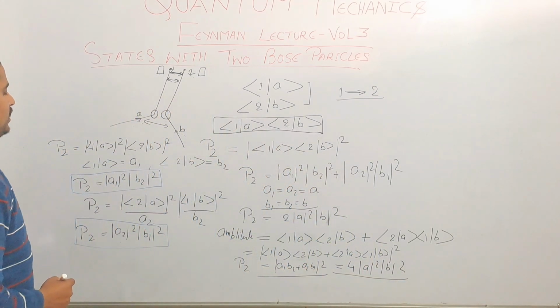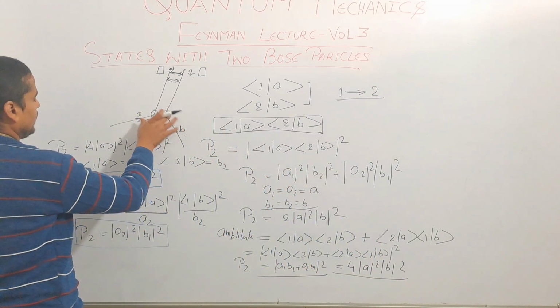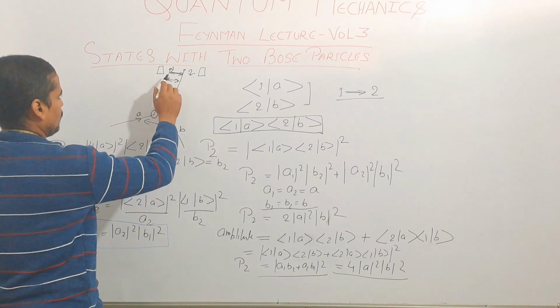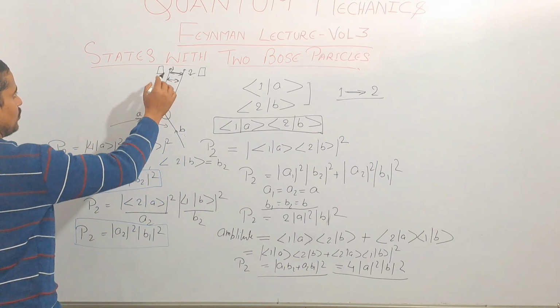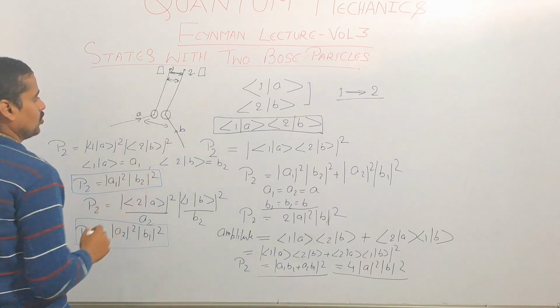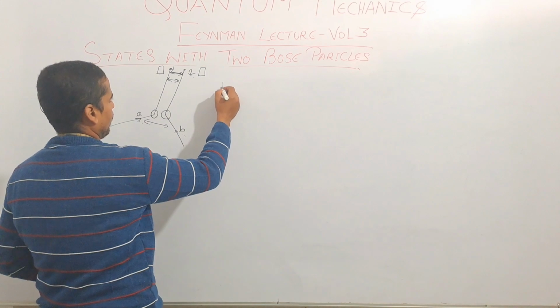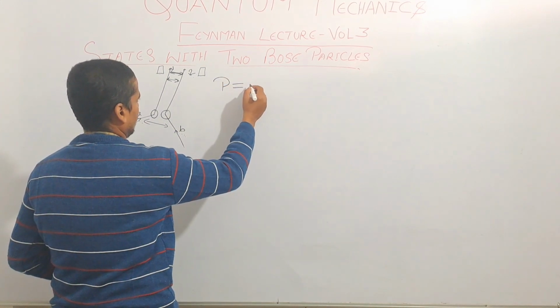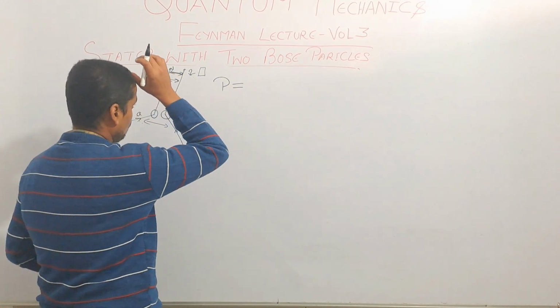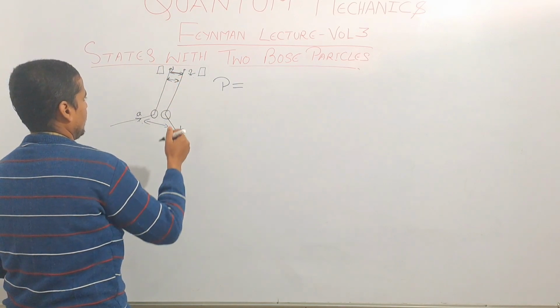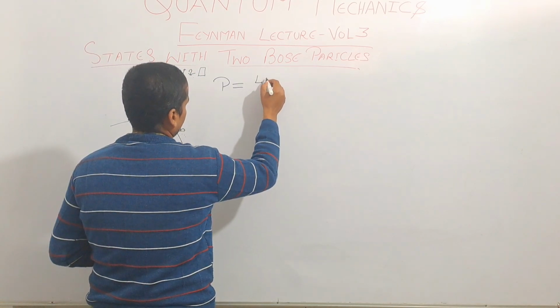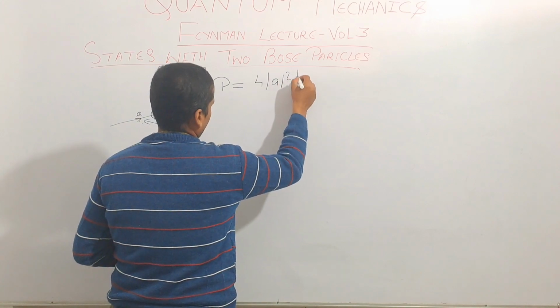This is the probability of getting two identical Bose particles at counter 1 and 2 when counter 1 and 2 are very close to each other. We have calculated that it is 4A square B square.